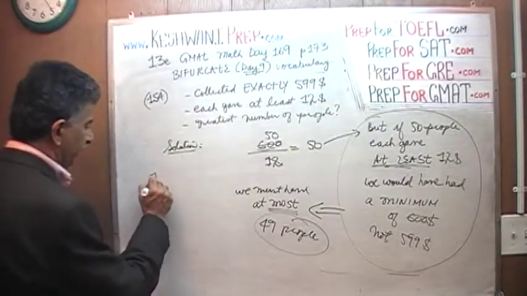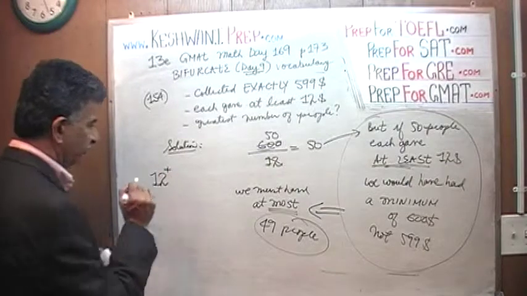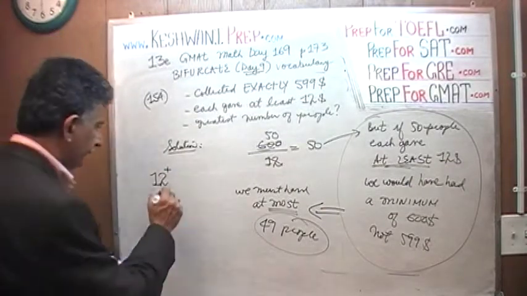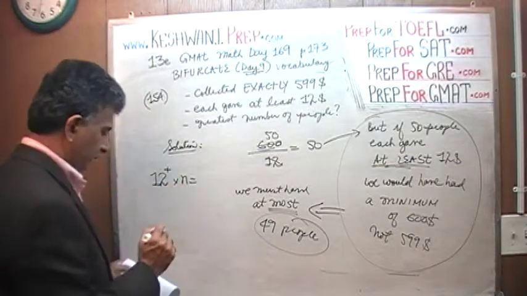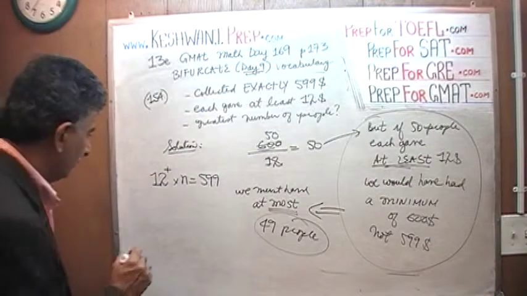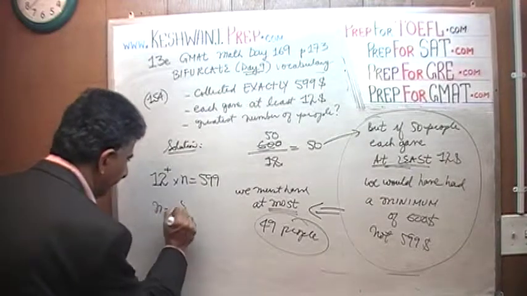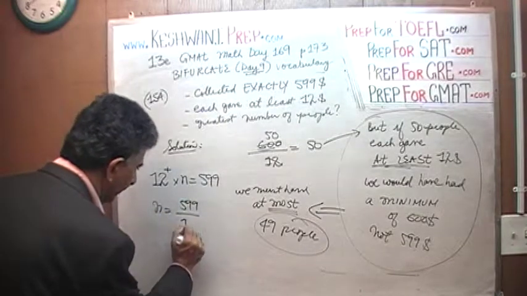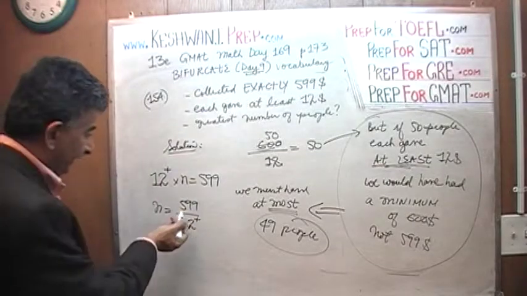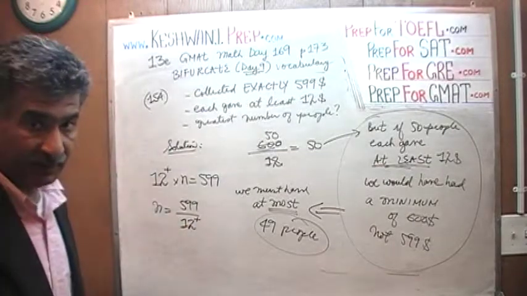We know that everybody gave at least $12, so let's write that as 12 plus something, in other words, either 12 or something more than that, times the number of people, and we are told that equals 599. Therefore, the number of people must equal 599 divided by something more than 12. First of all, the top is not 600, it is 599.